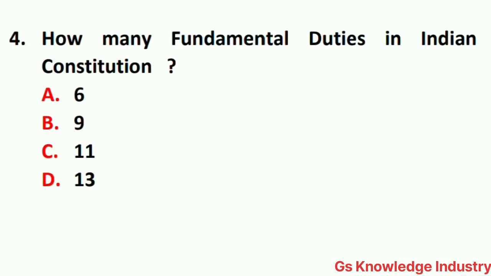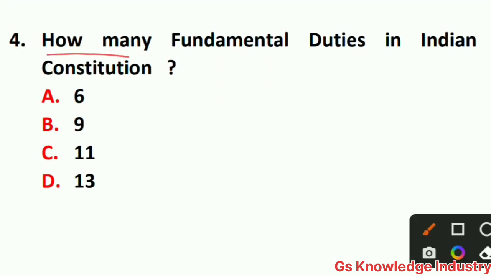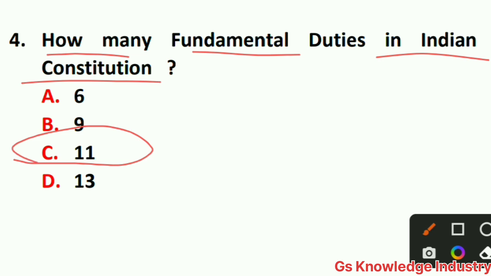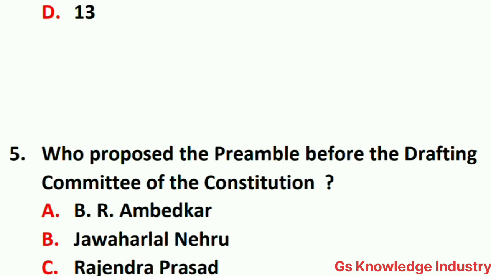Question number 4 is, how many fundamental duties are there in the Indian Constitution? Option A 6, option B 9, option C 11, option D 13. So here the right answer is option C, 11. There are 11 fundamental duties in the Indian Constitution.